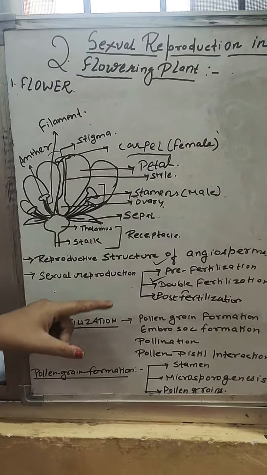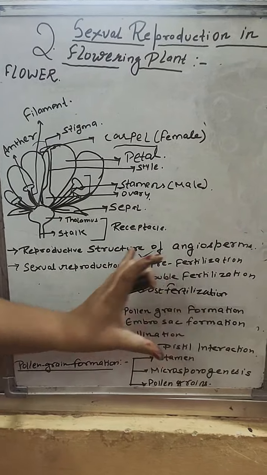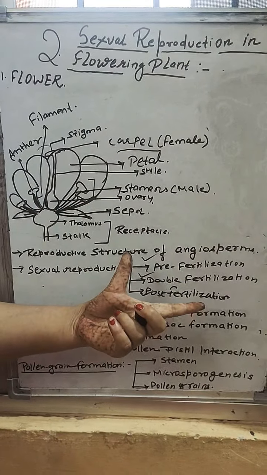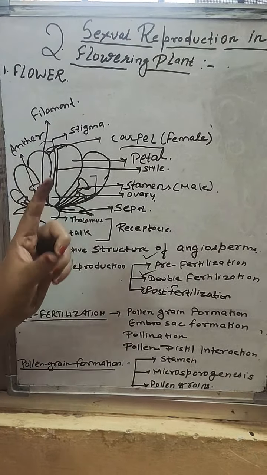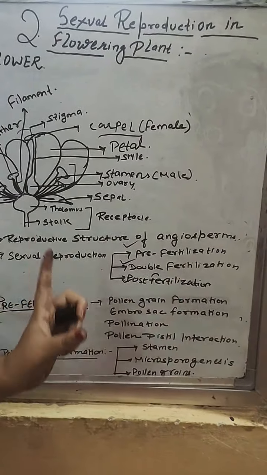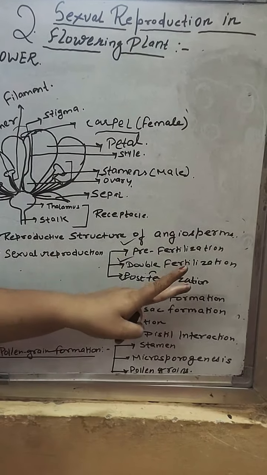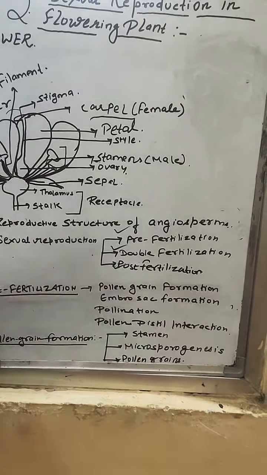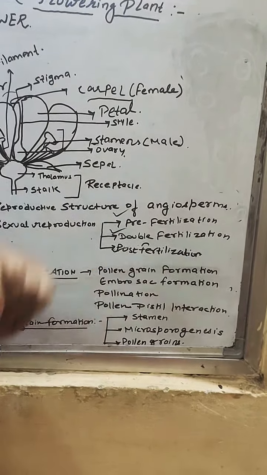Now, these are the events which take place in the sexual reproduction of a flowering plant. Pre-fertilization means just before the fusion of the gametes. Double fertilization: here two times fertilization takes place. After that, whatever changes take place after fertilization is known as post-fertilization.